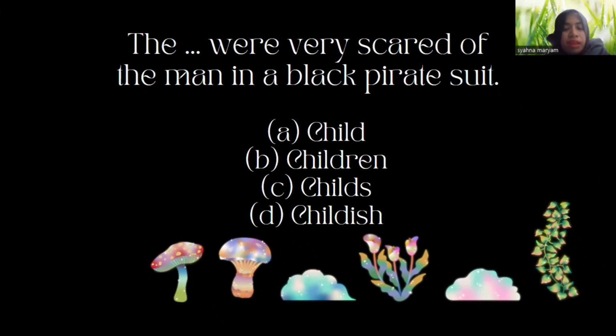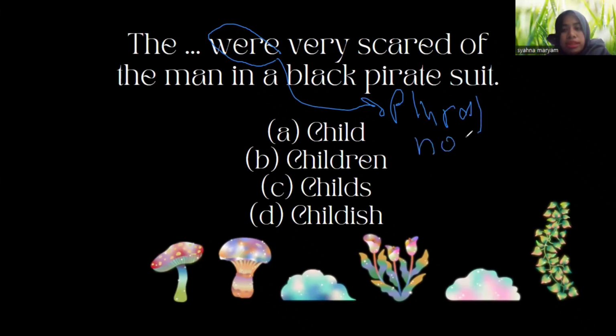I believe with the to be verb were here, that means there is going to be a plural noun. Because to formulate a sentence, you need a subject and a verb. And what you have here is only were as a verb. So this must be a subject.